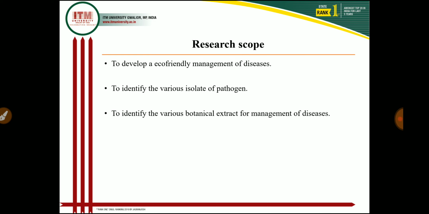And after collecting the disease samples, they isolate them in the lab and find which pathogen or which strain is more virulent as compared to other regions. And students may also do research for the best botanical extract selection on the basis of the poison food technique for controlling the particular pathogen. So these are the research topics for today's lecture.